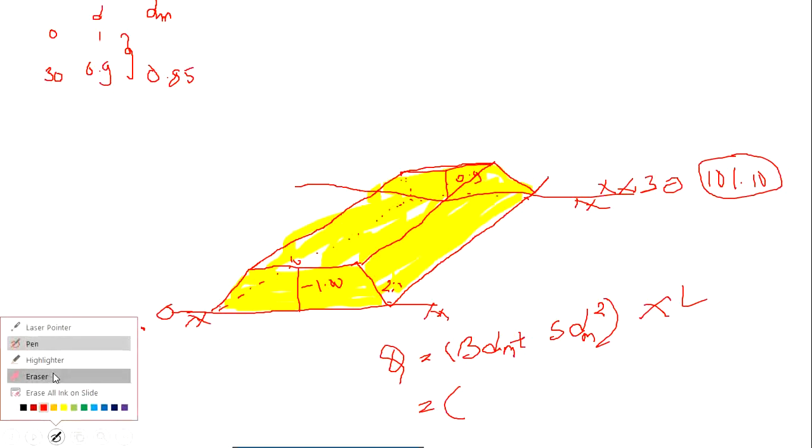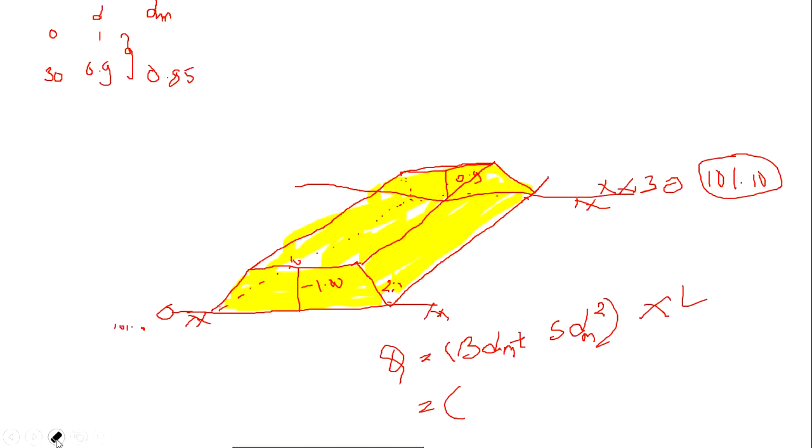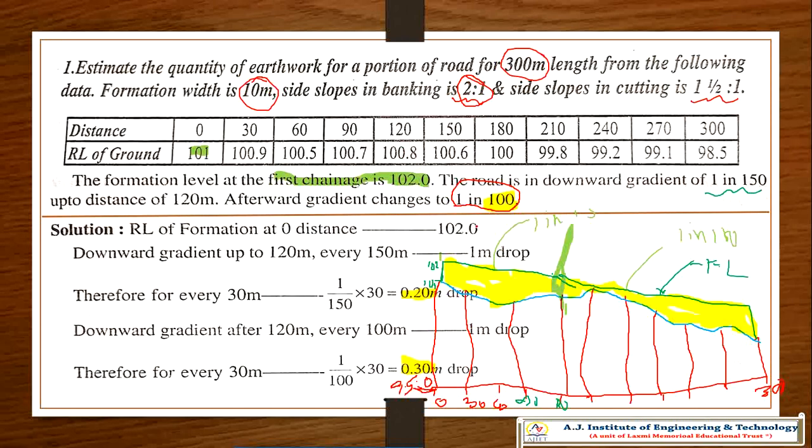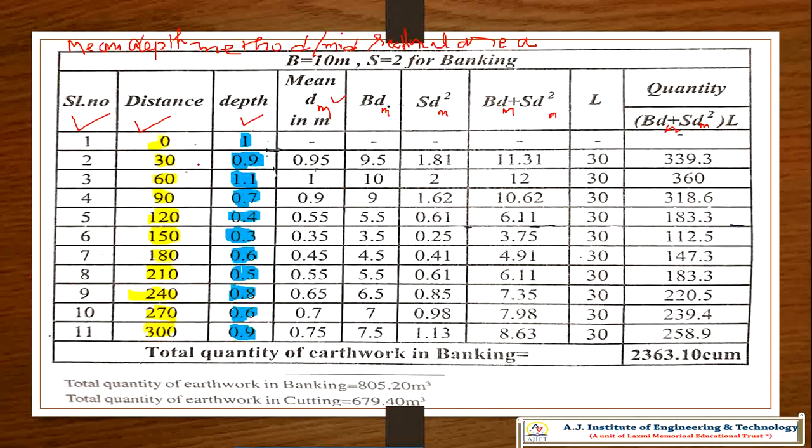So now what is DM? B is 10. And DM becomes 1 plus 0.9 divided by 2, that is 0.85 mostly, plus slope. What is the slope here? 2:1. So 2 into DM, that is again 0.85 squared, into L, that is 30. This is for 0 to 30. So that is what we did here, and now we are moving to another one, that is 30 to 60.